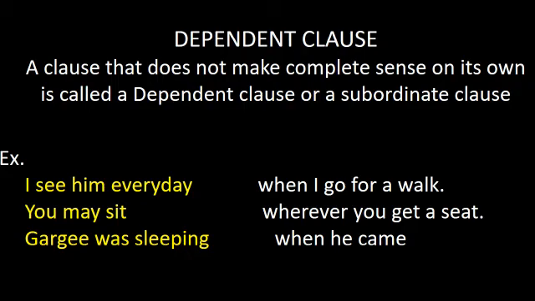Dependent clause. A clause that does not make complete sense on its own is called a dependent clause or a subordinate clause. For example, when I go for a walk, whenever you get a seat, when he came. So these are not completing the thought. These clauses are not completing the thought. They require some other clause or some other words to complete their sense.